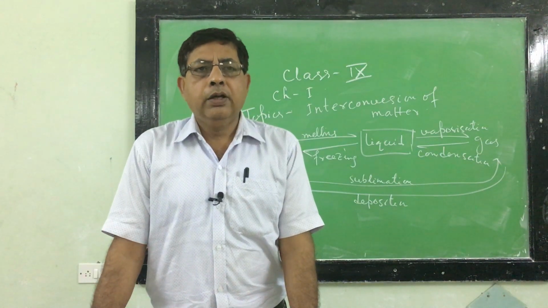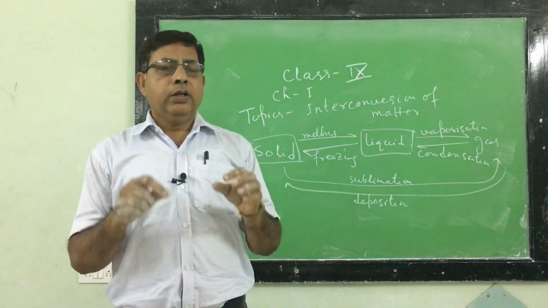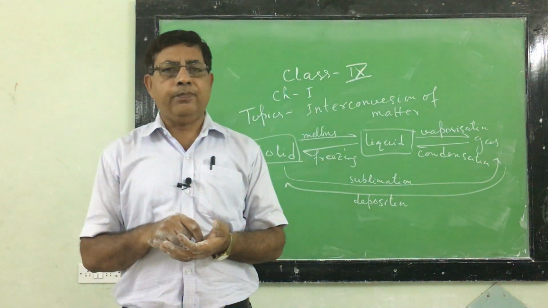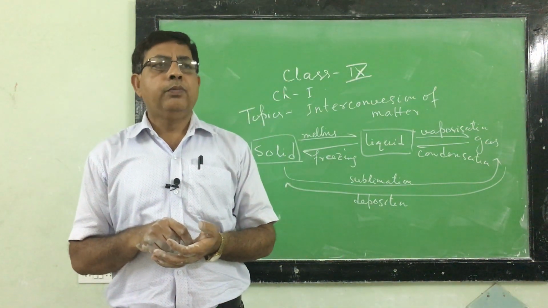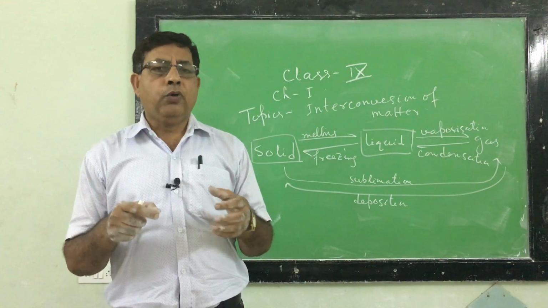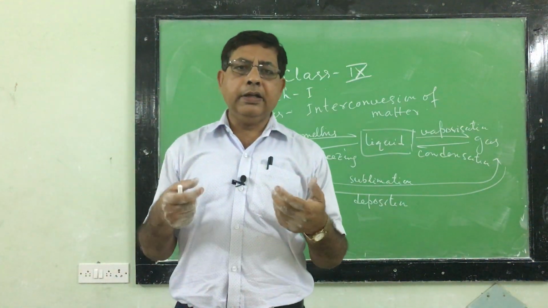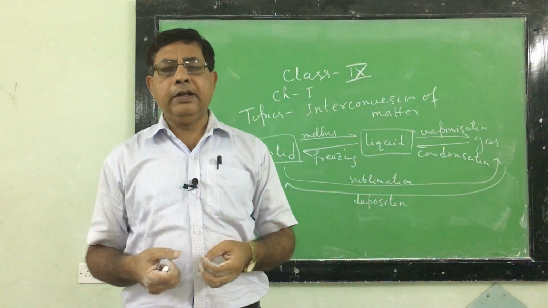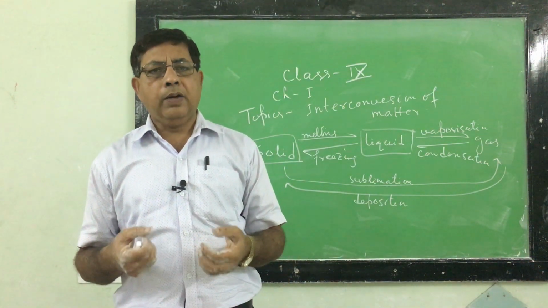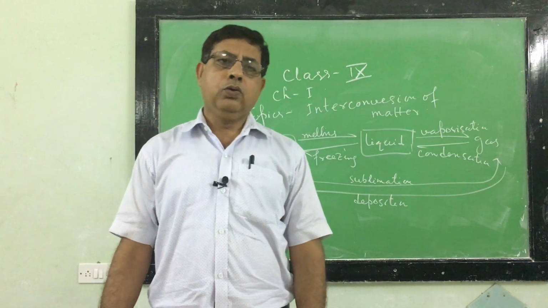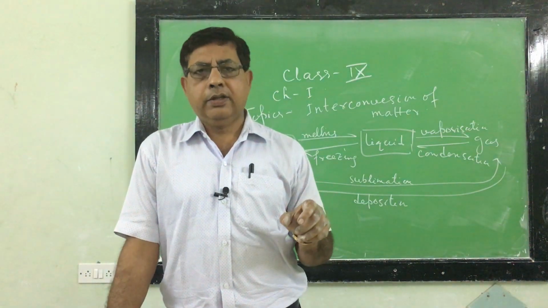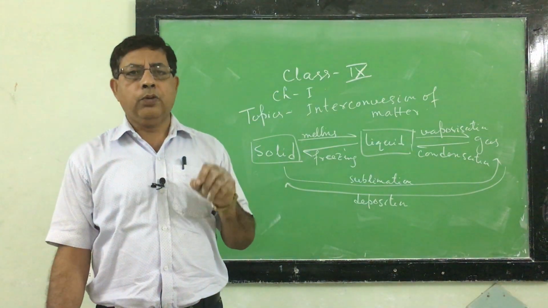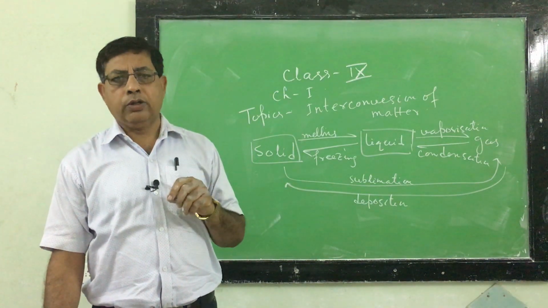For example, you have noticed that if some drops of alcohol or ether are put on our palm, we feel cool. Why? Because alcohol and ether are volatile substances. They can evaporate quickly, and during evaporation, they absorb latent heat from the palm of our hand, so we feel cool. So the main difference between evaporation and boiling is that evaporation is a slow process, boiling is a quick process.